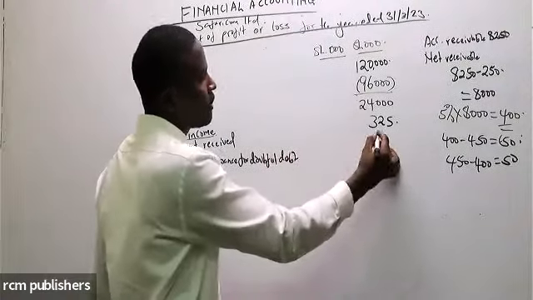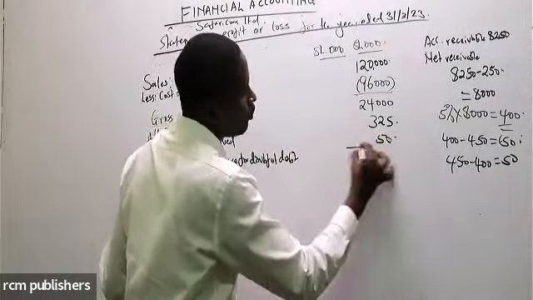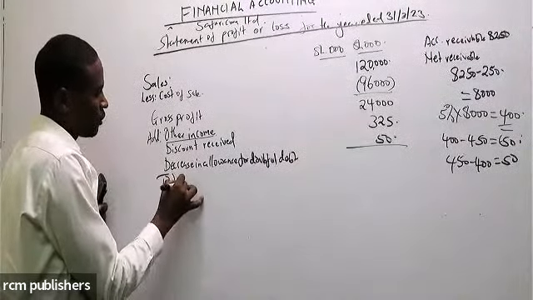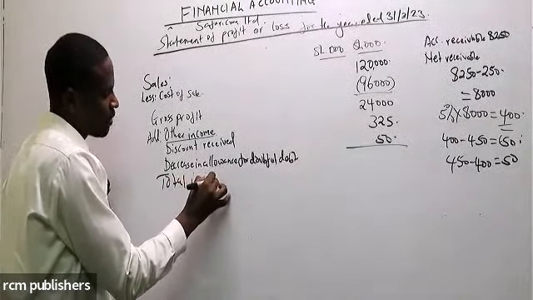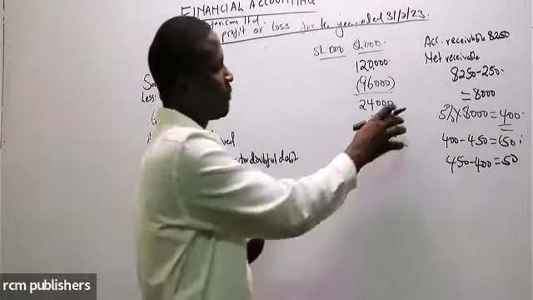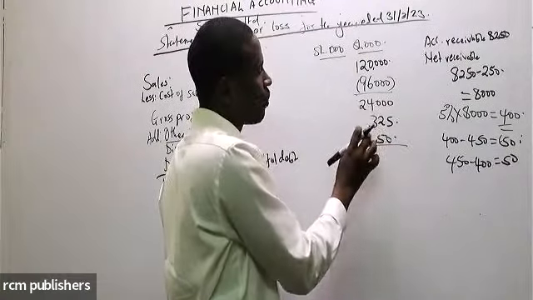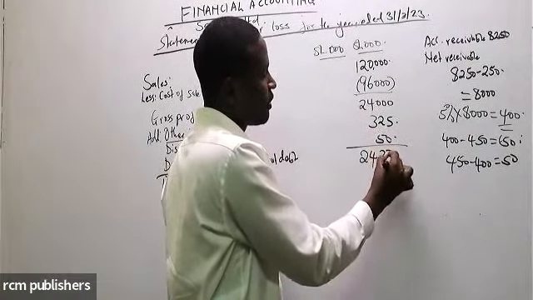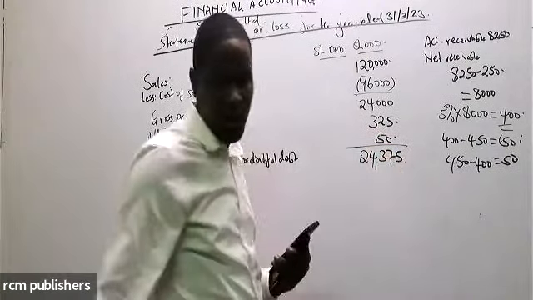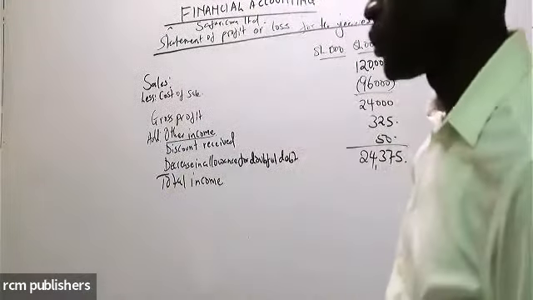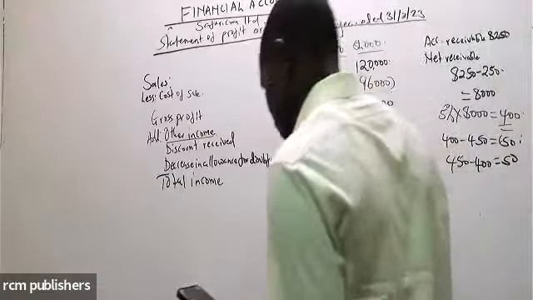Class, now in this case, we have 50. What will be the total income? Total income in this case, class, it's simple. We take this and then we add 400 to be 24,375 as our total income.